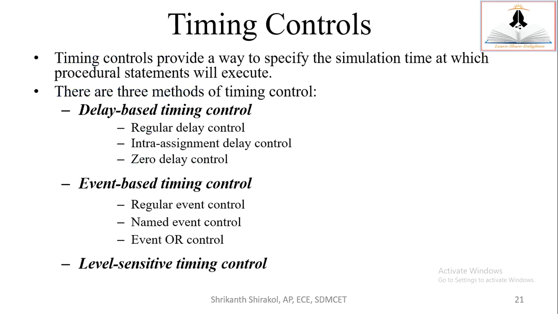So here is a timing control. The timing controls provide a way to specify the simulation time at which procedural statement will execute. Very simple. Why timing control is needed is you want to assign certain variable with the right hand side expression or maybe with some value itself after some particular delay time. So to work with delay or to control the timing of the execution of the statement, we use a timing control. There are three methods: delay based, event based, level sensitive.